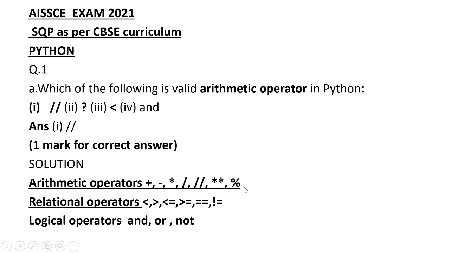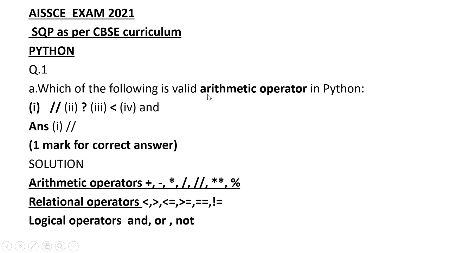So these are the arithmetic operators. Now you can see the options given here. Only the first one is the arithmetic operator, which is the floor division, and the others are not. This is your relational operator. This is your logical operator.